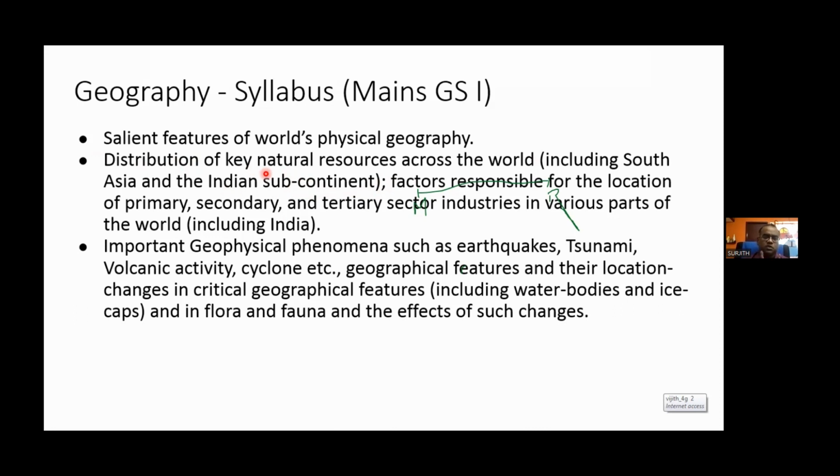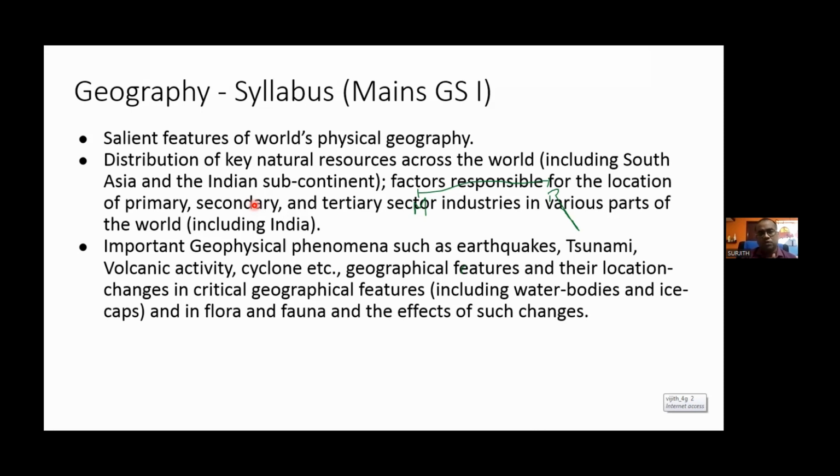Okay. If you look into the questions, they are also covering only the areas which are the key natural resources, not all the questions. Okay. So see, when I say key natural resources, the natural resources can be divided into two heads. What are those things? Metallic resources and non-metallic resources. Okay. Metallic and non-metallic. From metallic resources, it is not necessary many questions are being covered. Any significance which is there in the question paper, you kindly go through. Rest of the things, don't worry about it. Not many questions are coming from metallic resources.